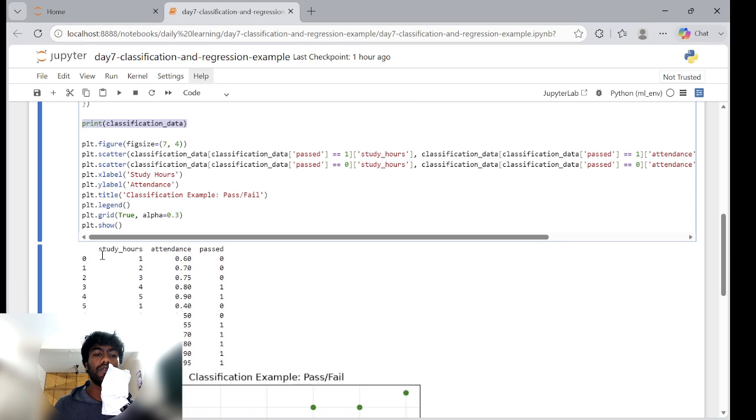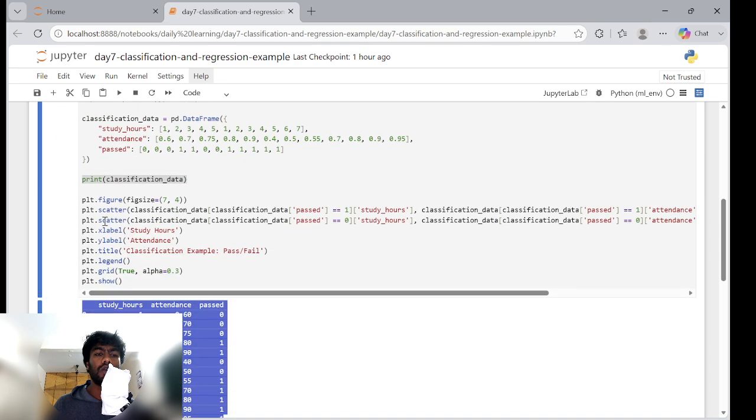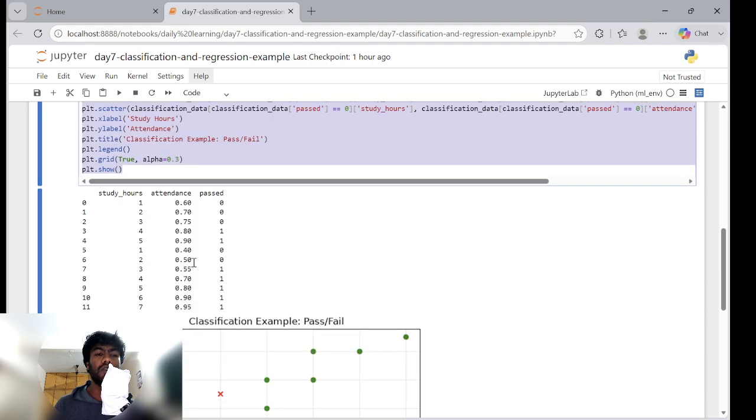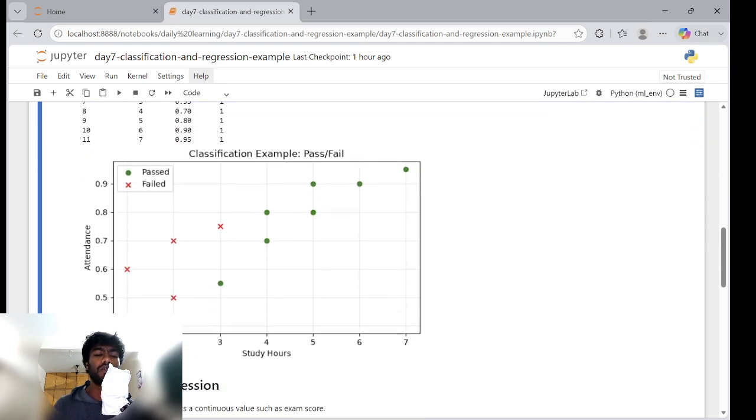So this is a classification of data that we have here, right? And next I have created this chart with this set of lines of code here. As you can see, this gives us a chart having a label of green being pass and red being failed.